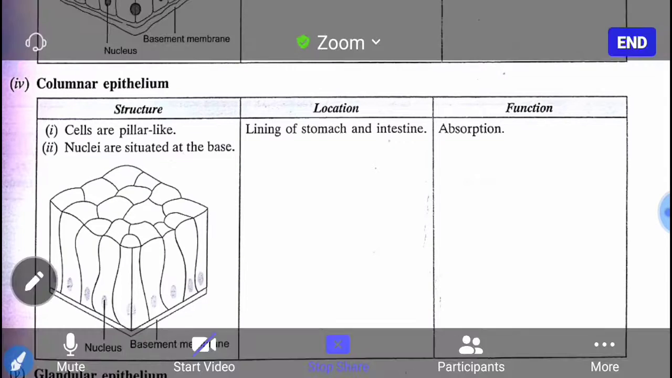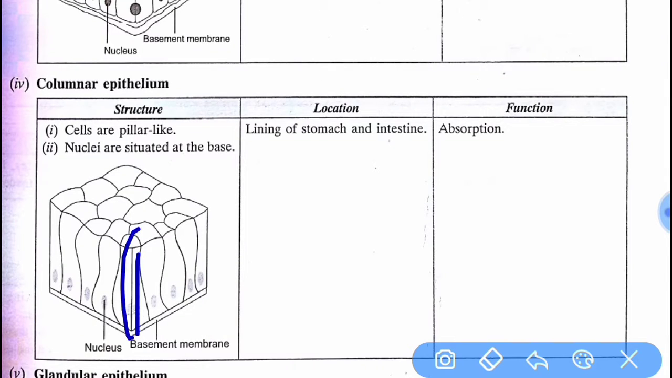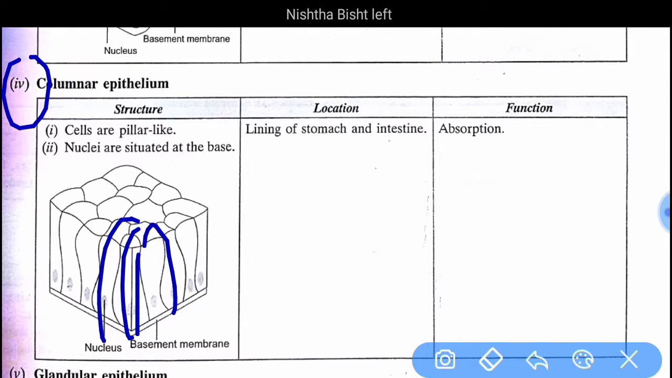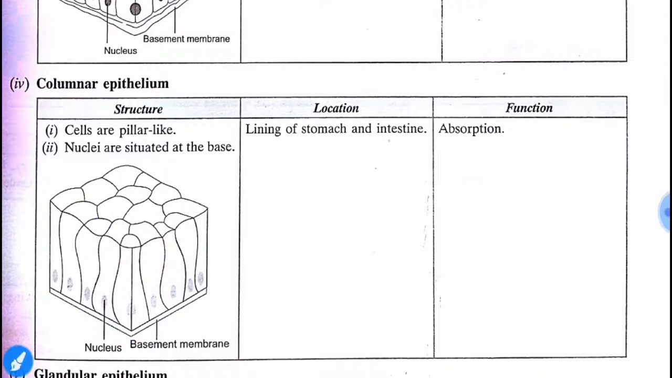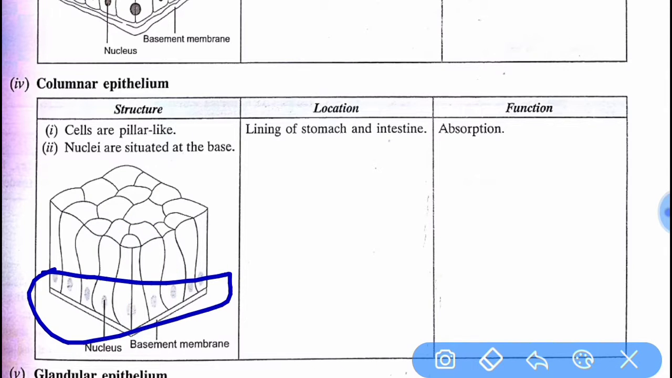Then the next one is columnar. You can see that this is a column-like structure, these are the columns. So that's why it is known as columnar epithelium. If we talk about its structure, the cells are pillar-like. The nuclei are situated at the base, near the basement membrane.